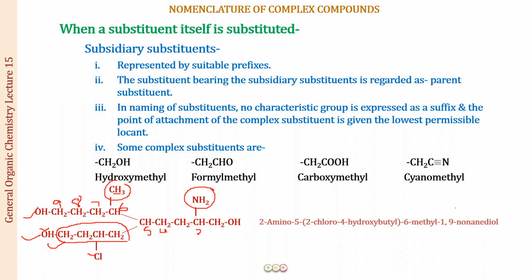Right. So it seemed to be a long name. It seemed to be a difficult name, but we have done it. Right, and you can do more. So you have to practice and practice a lot of the nomenclature so that you become perfect at it. So there is just one small bit of information that is still left.